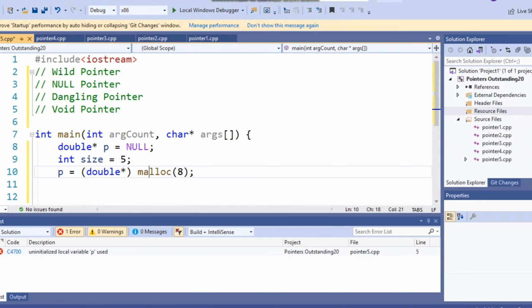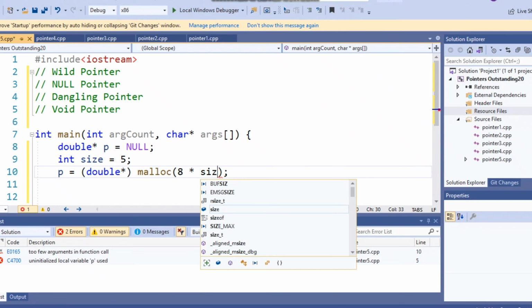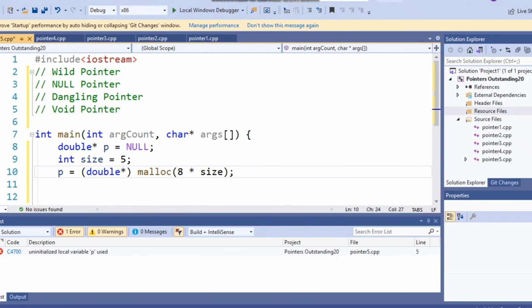And now if I say 8, we are hard coding. We know that size of double is 8 bytes, so I can write 8 into size. However, in future, who knows, the double size might be changed to 16 bytes. In that case, our program will fail. So to make it foolproof we have to use size of double.